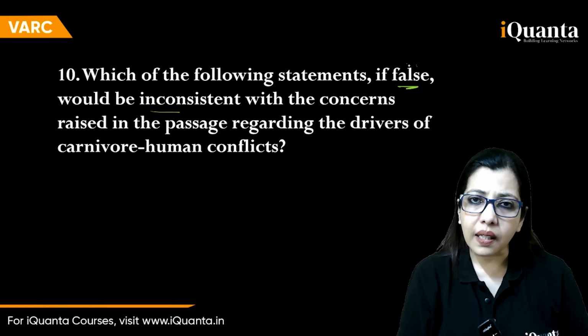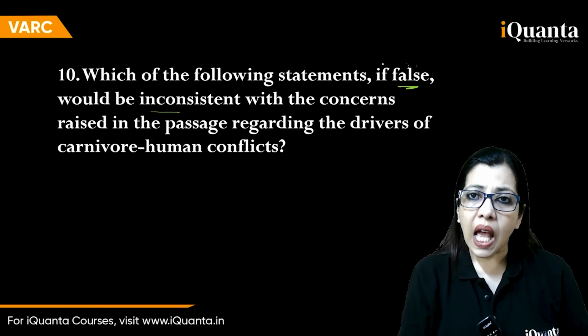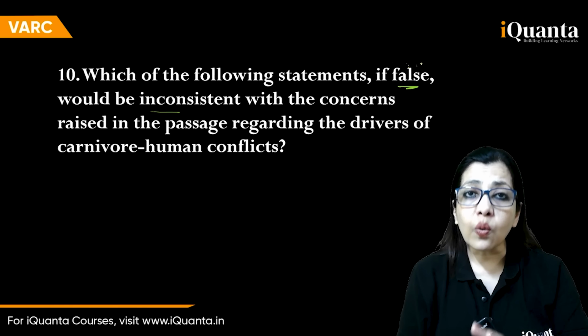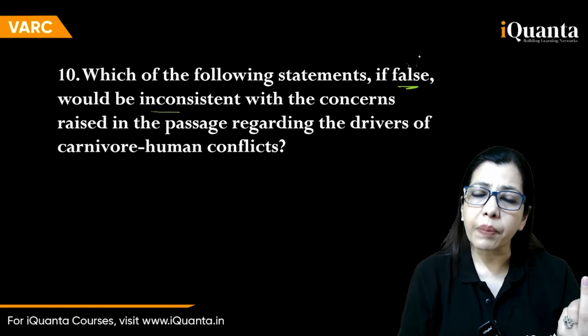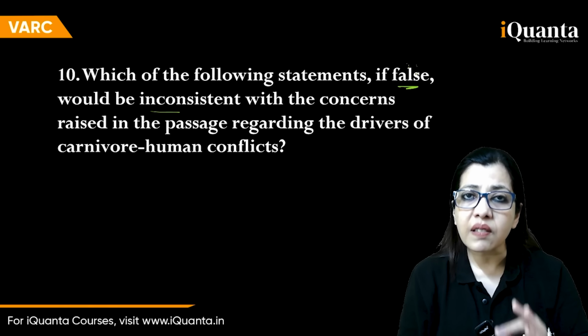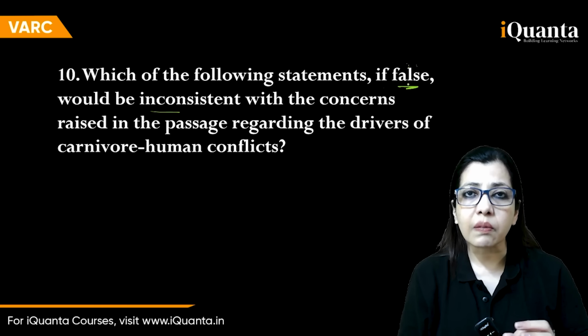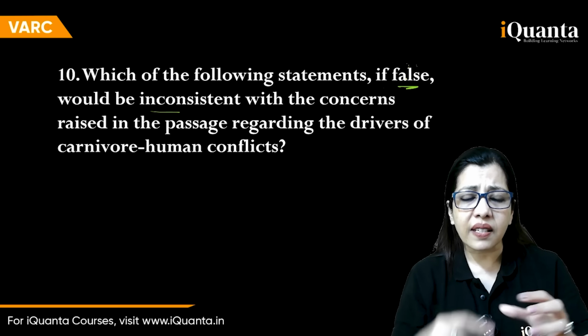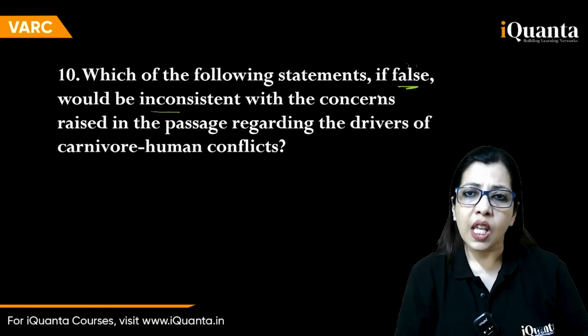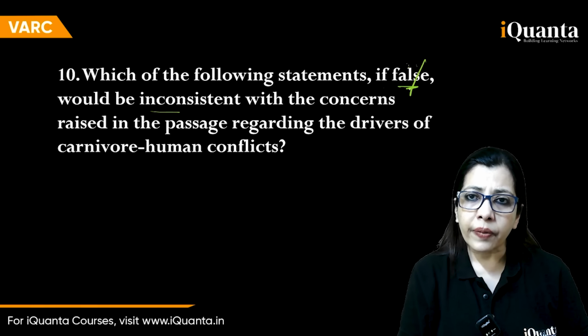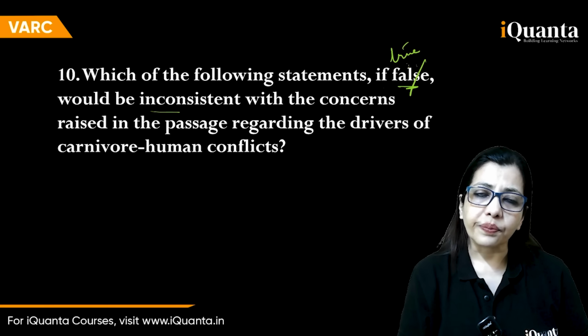यहाँ पे ये भी डाल सकता है. Which of the following statements, assuming to be true? Assuming देखते ही फिर assumption पे नहीं निकल लेना आप. Simply put, that is if false या if true. If true हुआ. यहाँ पे if false, what does it mean? It's just a way that CAT tries to confuse its students. So what are we going to do in such a case? Change it to if true.